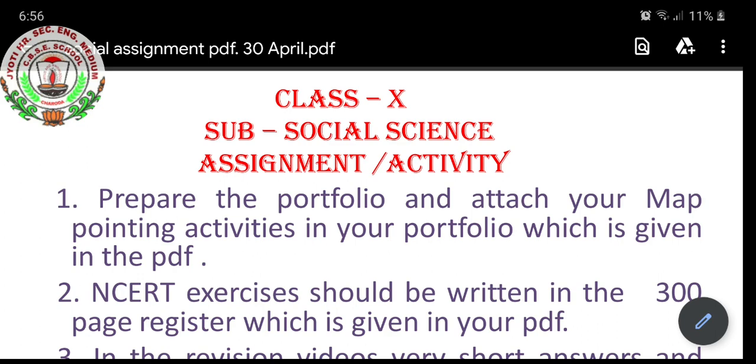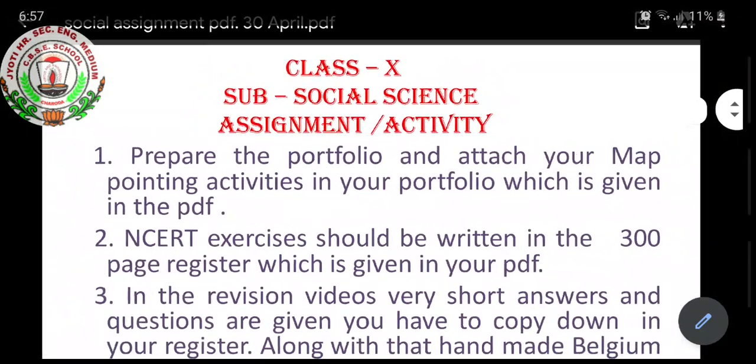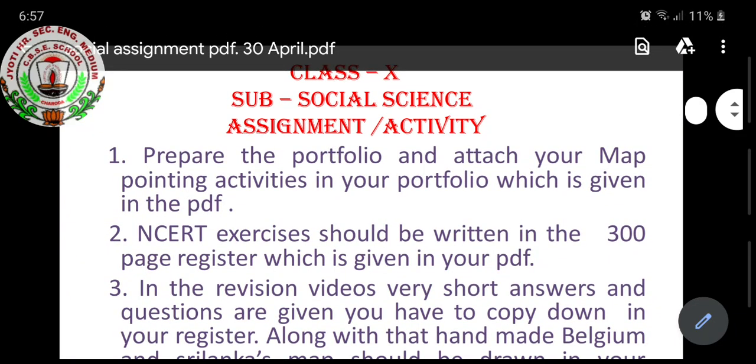So according to that we are giving you the assignment and activities, and you have to prepare them in different ways. Let me tell you. Prepare the portfolio and attach your map pointing activities in your portfolio, which is given in this PDF. Now you'll be worried about the portfolio.